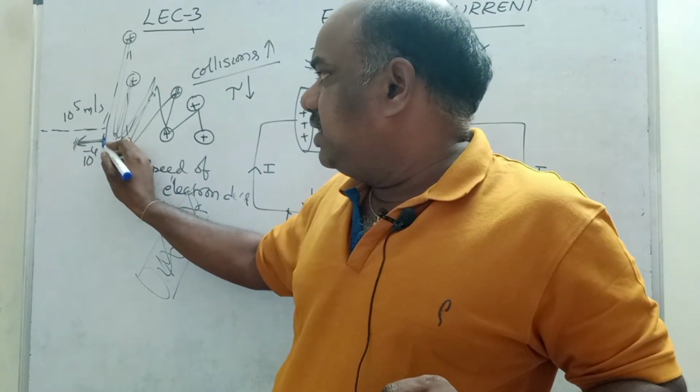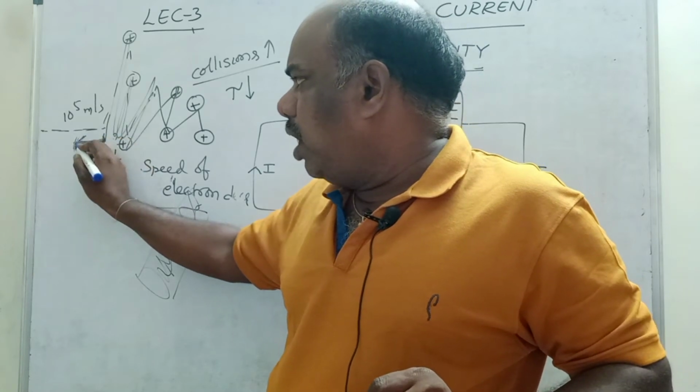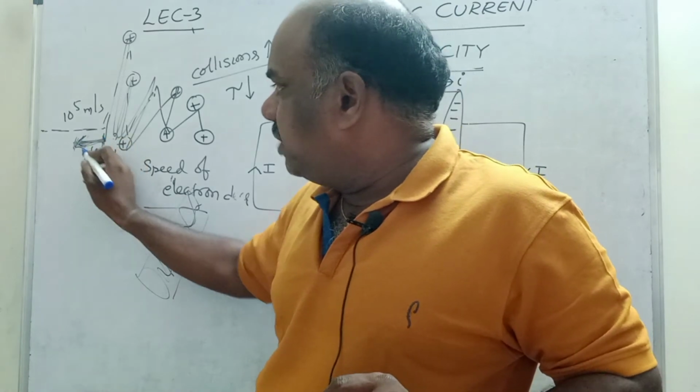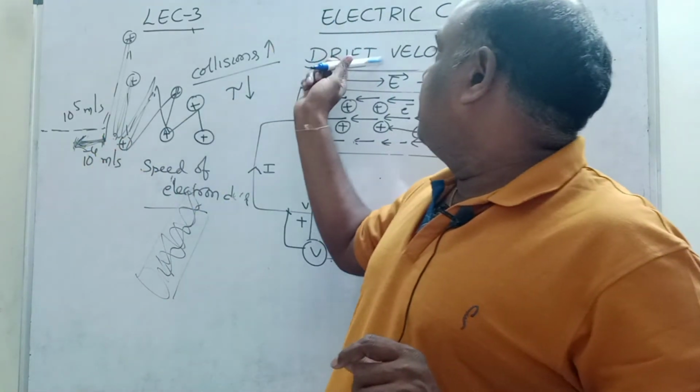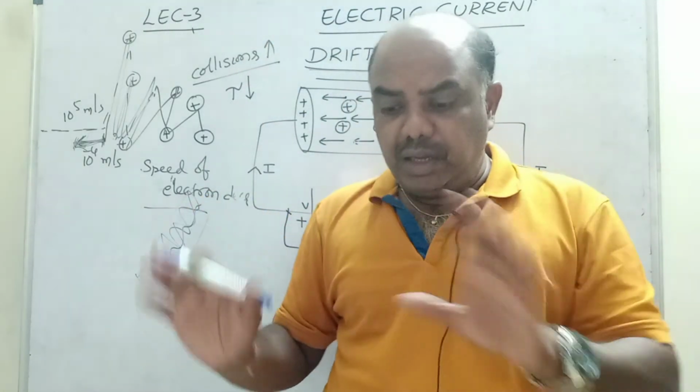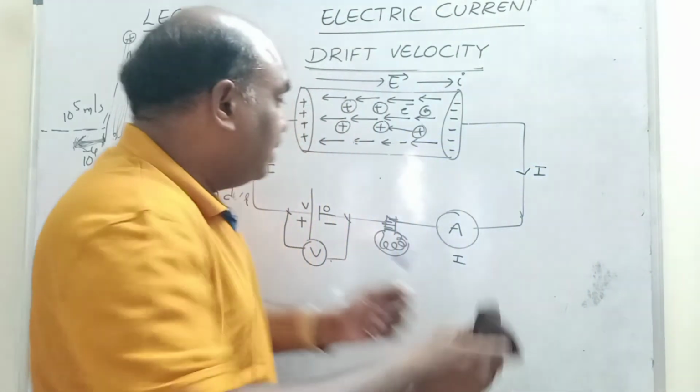Let us consider the initial electron is here. Small drift means small mobility is there. This displacement by time is called drift velocity. Drift velocity is very much less than average speed. Remember, children, very important.